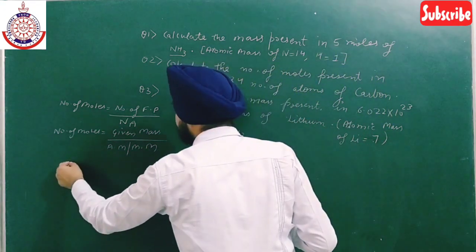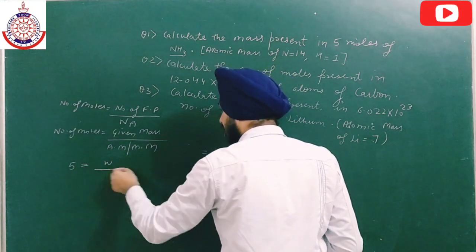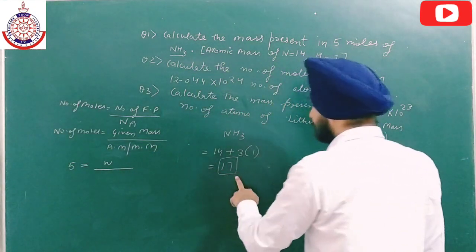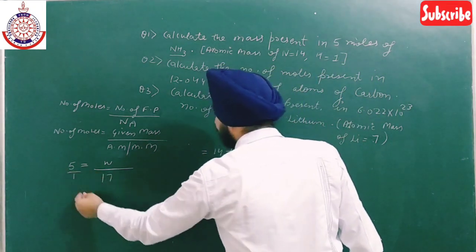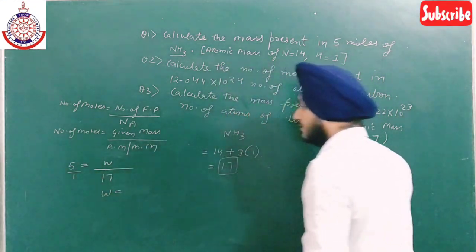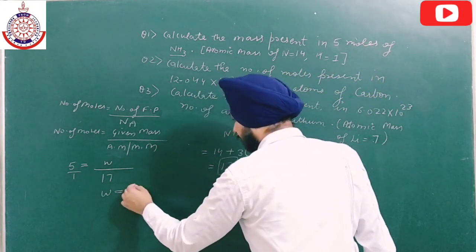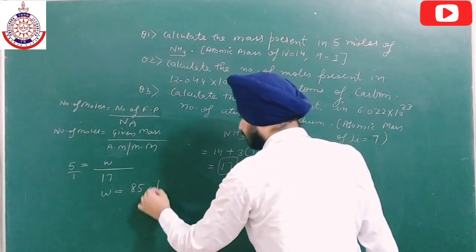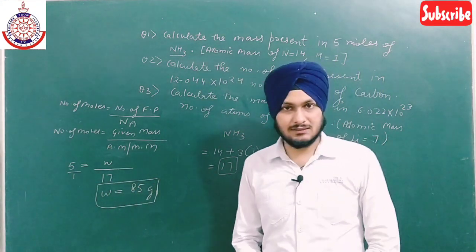The number of moles 5 is equal to given mass, which I am taking as W, divided by molar mass, which we have already calculated as 17. Just cross multiply and you will get W is equal to 85 gram. So this is your answer.